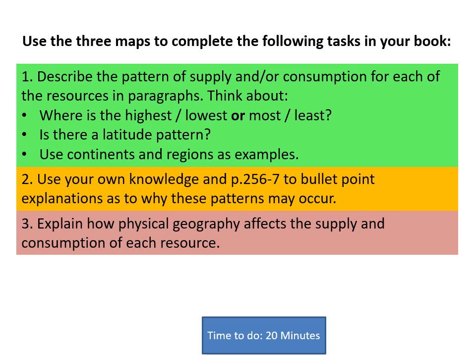Question 2. Use your own knowledge to bullet point explanations as to why these patterns may occur, and use pages 256 and 257. So read through the textbook pages. This will probably take you a little time to go through those, and you're going to start bullet pointing why you think those patterns will occur. And finally, explain how physical geography affects the usage or the consumption of each resource.